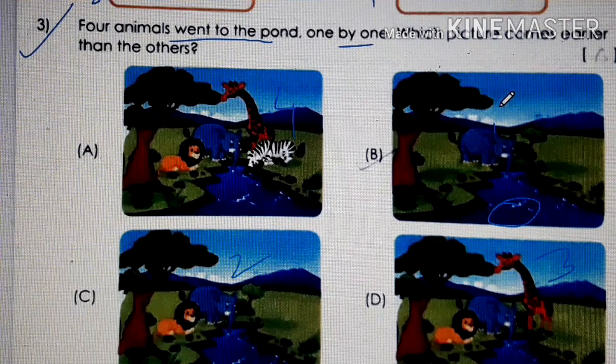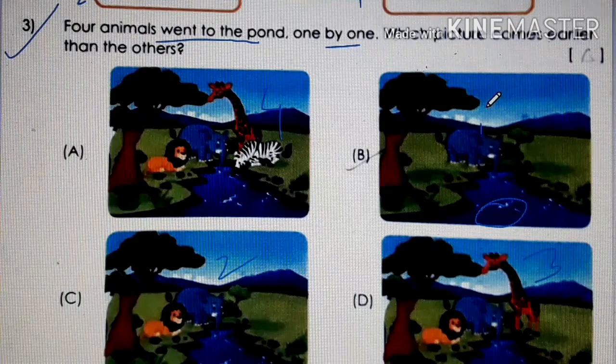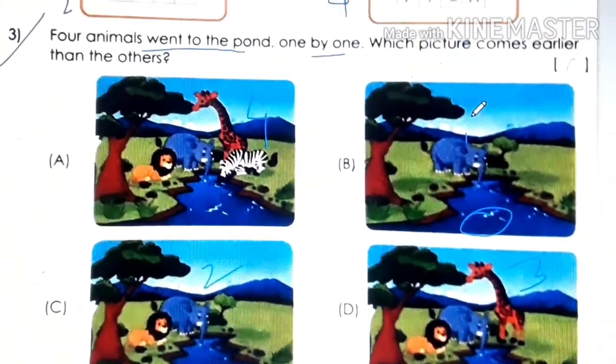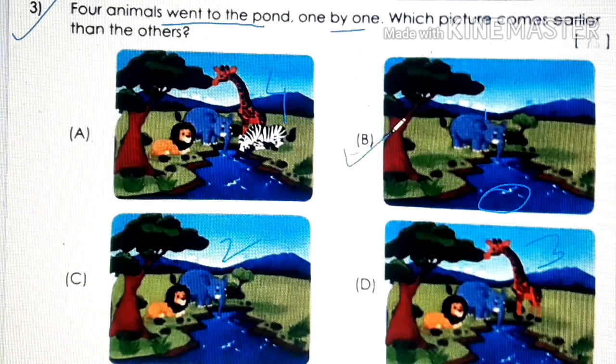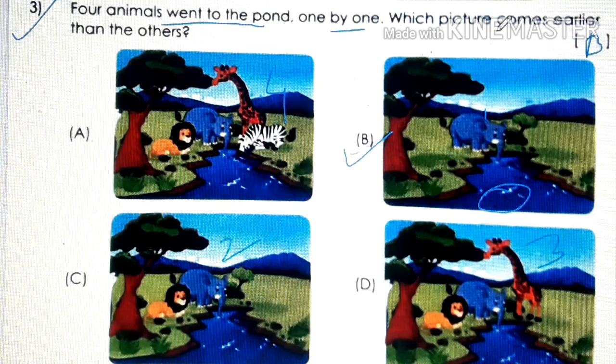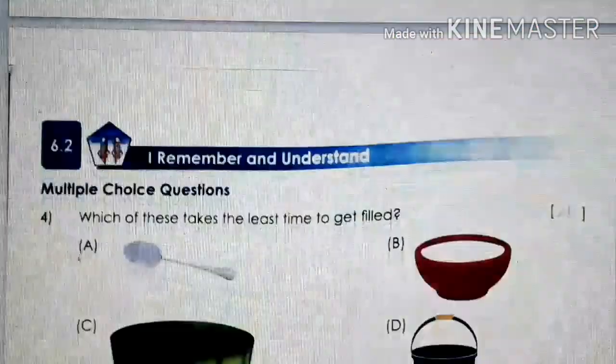First, children, it started with how many animals? It started with 1 animal, right? So that is the elephant. So the correct option is B. Done? Let's move to next.